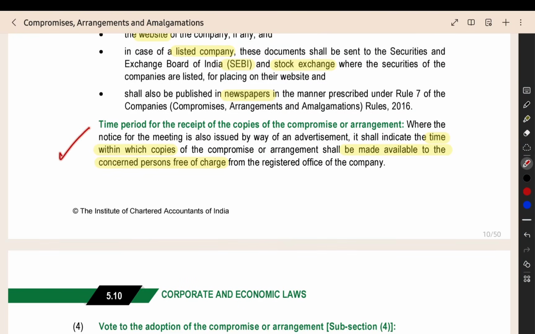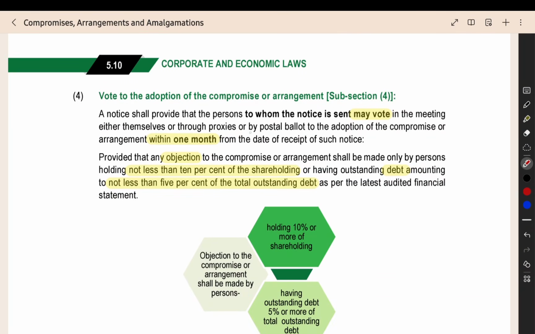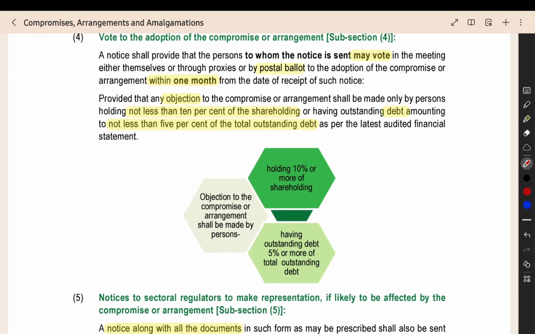Then this is one more simple point that you can read by yourself. Then voting we have to conduct. Now in voting, voting will be conducted through postal ballot. So this is an important point. Postal ballot will be the method used to conduct the voting, and from the date on which you receive the notice, if you are a shareholder, debenture holder or creditor, you are going to vote there. From the date on which you receive the notice, you have 1 month. Within that you have to send your vote through postal ballot.